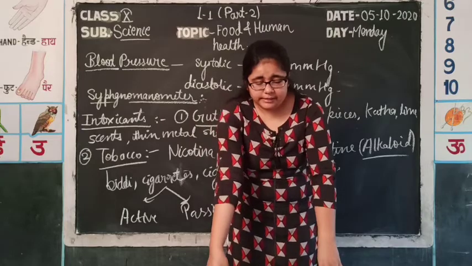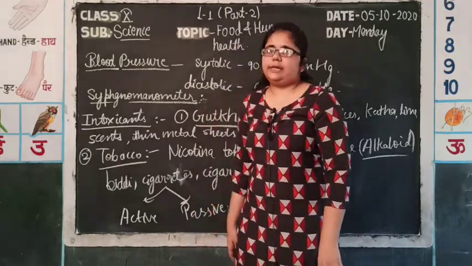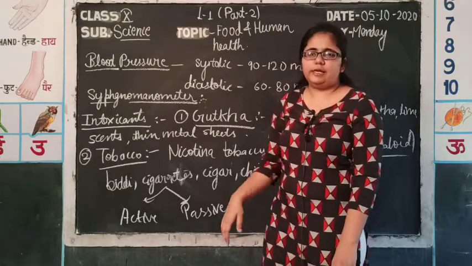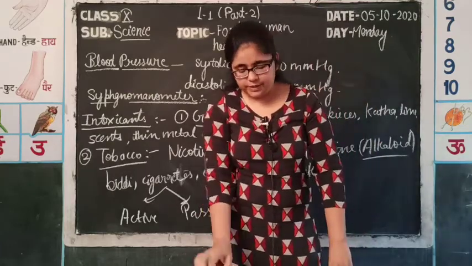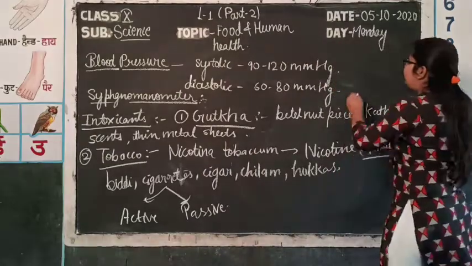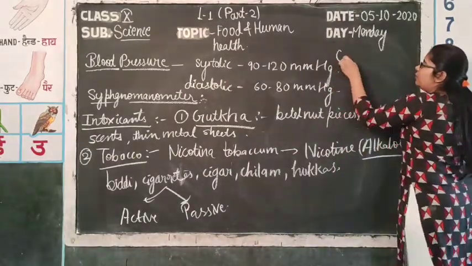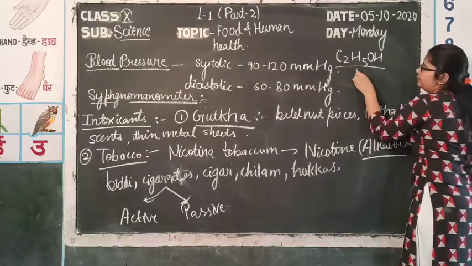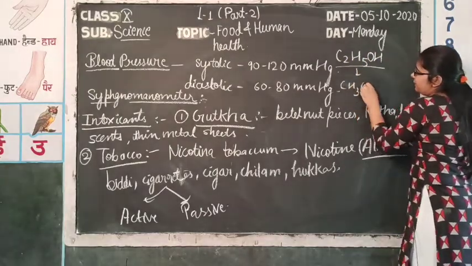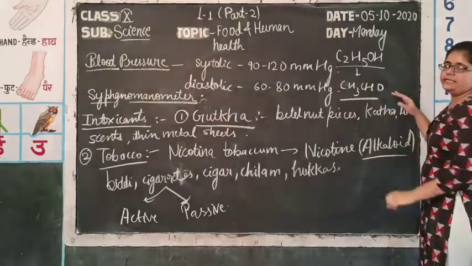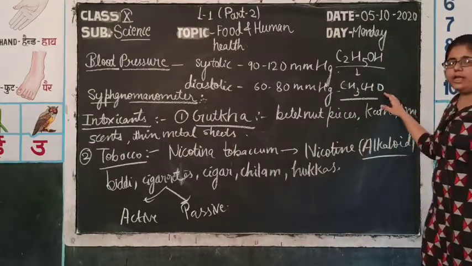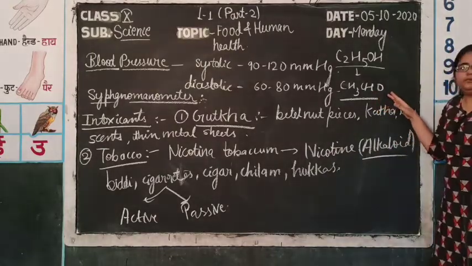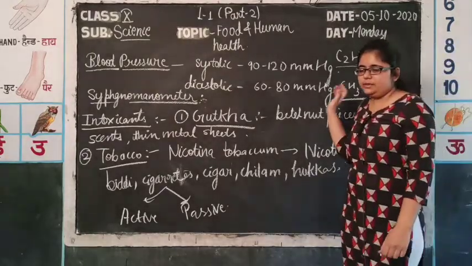Now, the third discussion is about the intoxicant alcohol, in which the main constituent is ethyl alcohol, that is C2H5OH. The chemical formula of the main component of alcohol is C2H5OH, which is converted into acetaldehyde, that is CH3CHO, in the liver of the person. So, by alcohol drinking, the liver of the person is mainly affected.